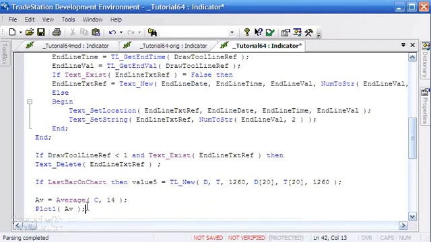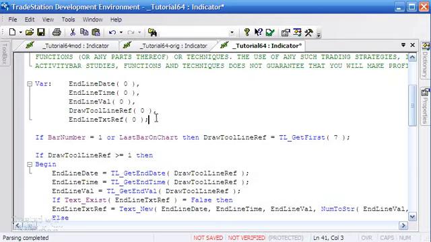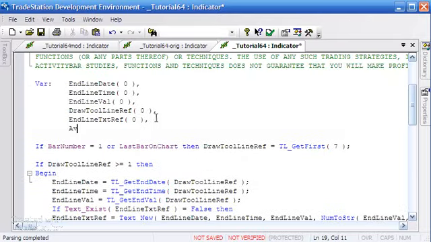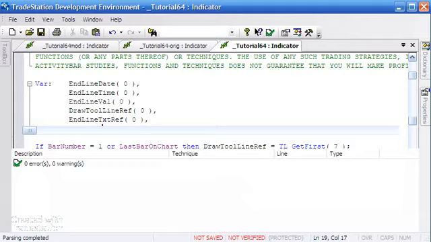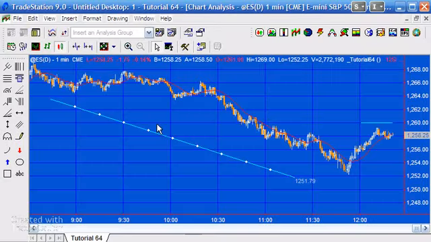So what we need to do is just create yet another variable called AV, which I will just do up here as before. Let's set it to 0 initially, and semicolon, press F3. What we should now see on the chart is we've got an average being plotted, which is great.